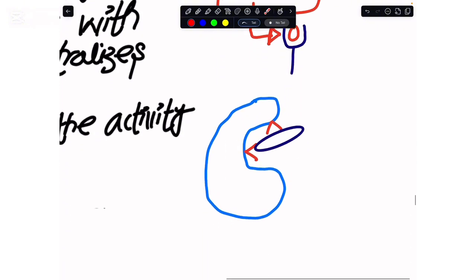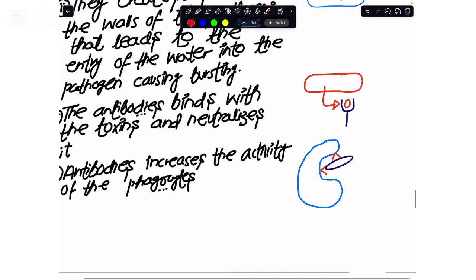Now the other idea is that these antibodies have trapped this pathogen. Now it should be ingested, or eaten up, by the phagocytes. So by this we can understand that these antibodies also have an ability to enhance the activity of the phagocytes. Like after these antibodies have caught the pathogen, they take it to the phagocyte, and once it is taken to the phagocyte, it is ingested. And when it is ingested, then finally my body overcomes the harm of the pathogen.